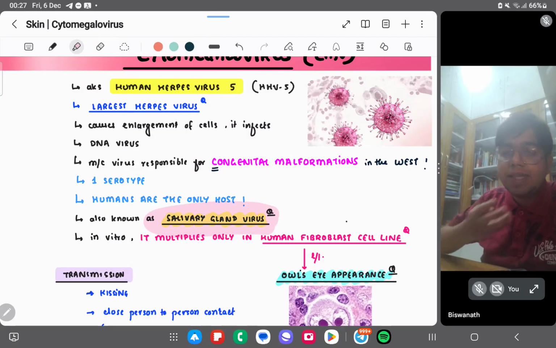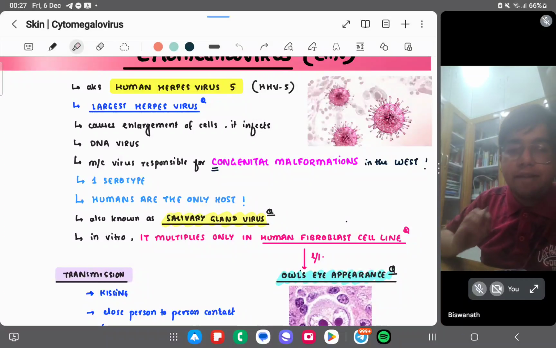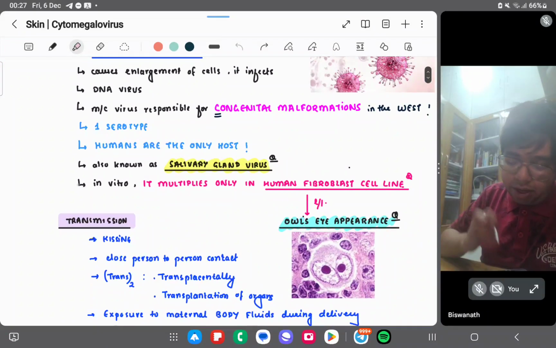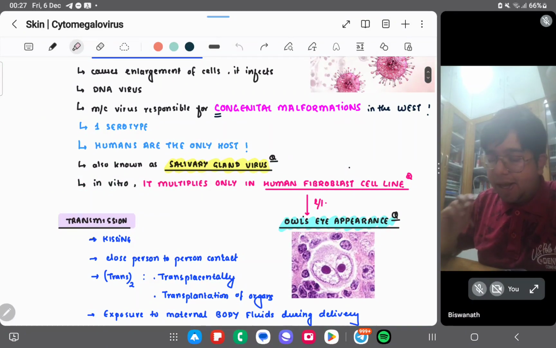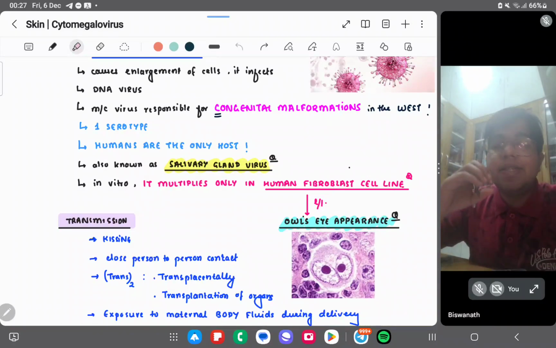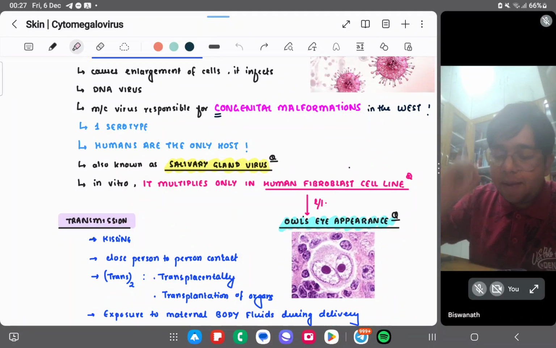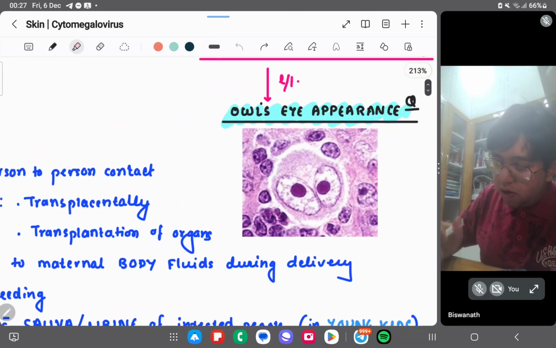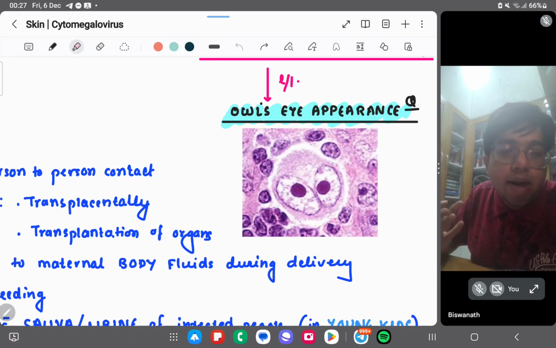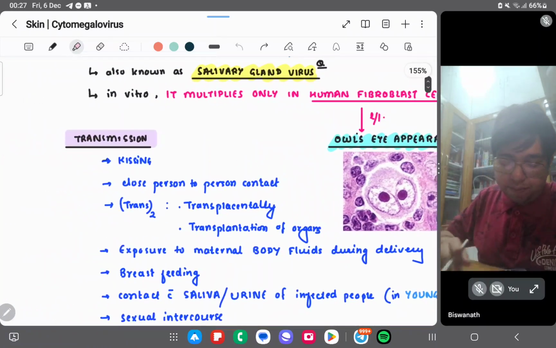It is also known as the salivary gland virus, because the virus involves the salivary gland. In vitro, it multiplies only in a human fibroblast cell line, and it produces a characteristic appearance, the owl's eye appearance. You can see the beautiful eyes like an owl.